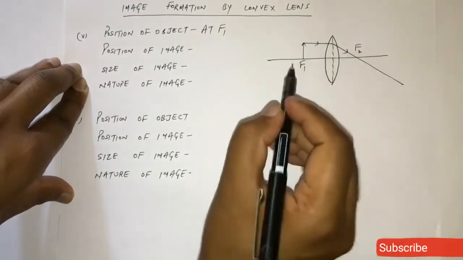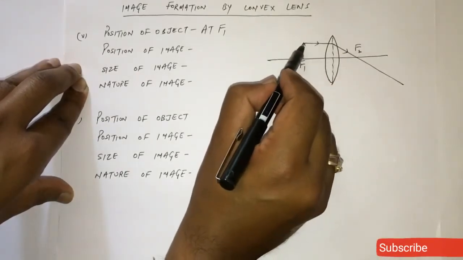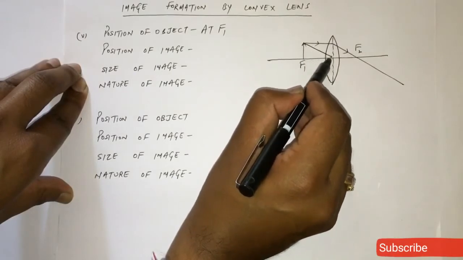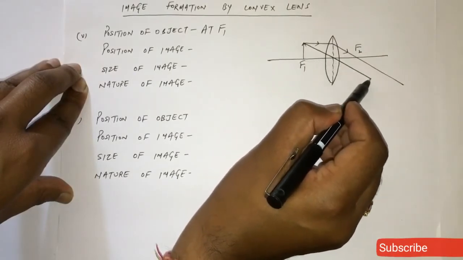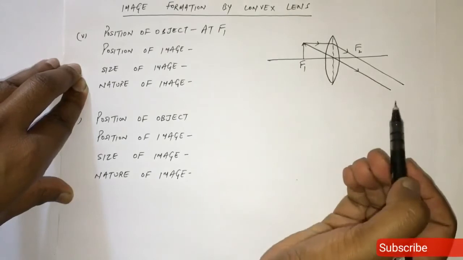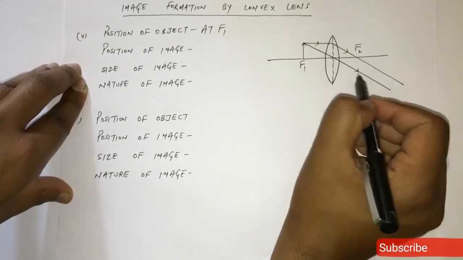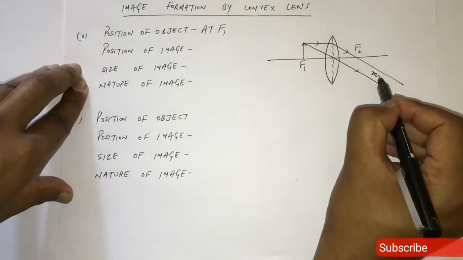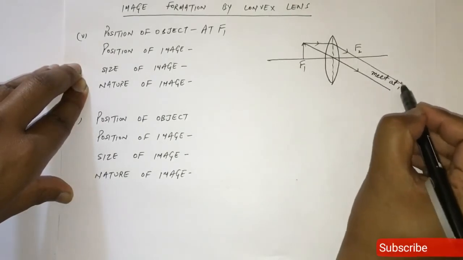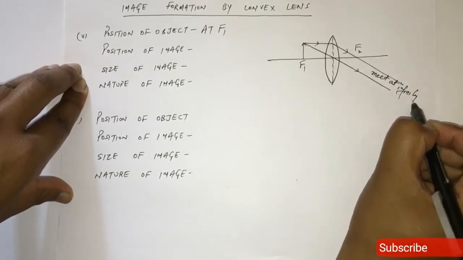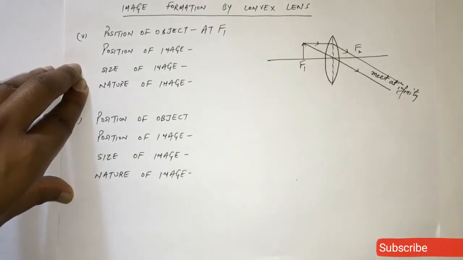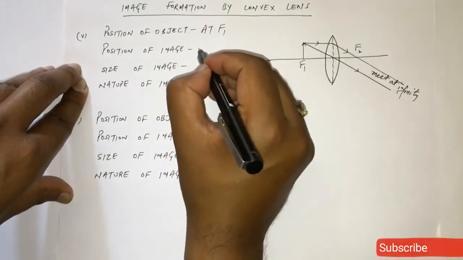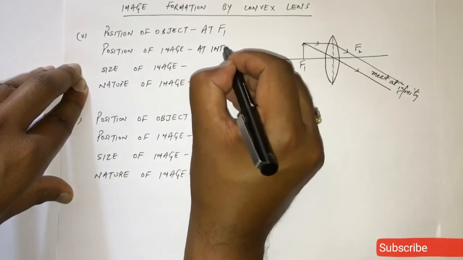Second is if it directly strikes at optical center, it will go further without any bending. Look, these two refracted rays are parallel to each other. So we can say they will meet at infinity. So the position of image is at infinity.